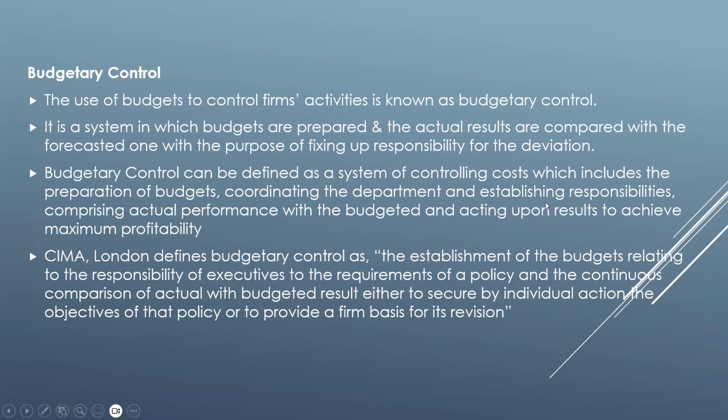It is a system in which budgets are prepared and the actual results are compared with the forecasted ones with the purpose of fixing responsibilities for the deviation. Budgetary control can be defined as a system of controlling costs, which includes the preparation of budgets, coordinating the departments, and establishing responsibilities, comparing actual performance with the budgeted and acting upon results to achieve maximum profitability.